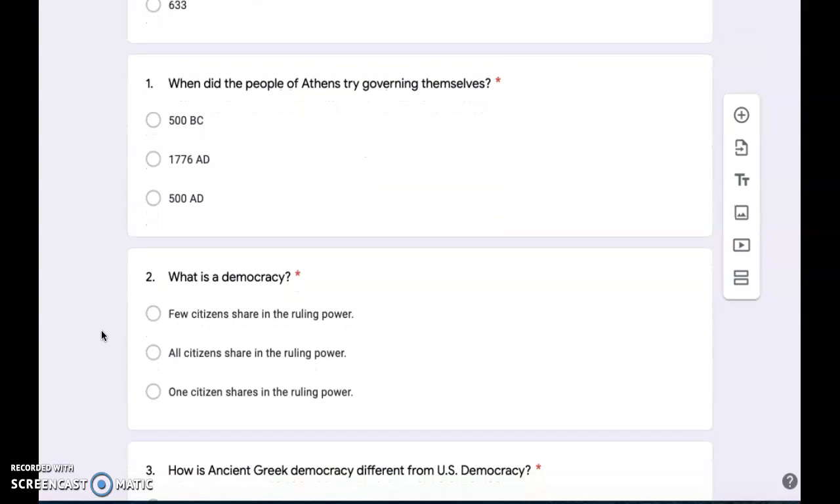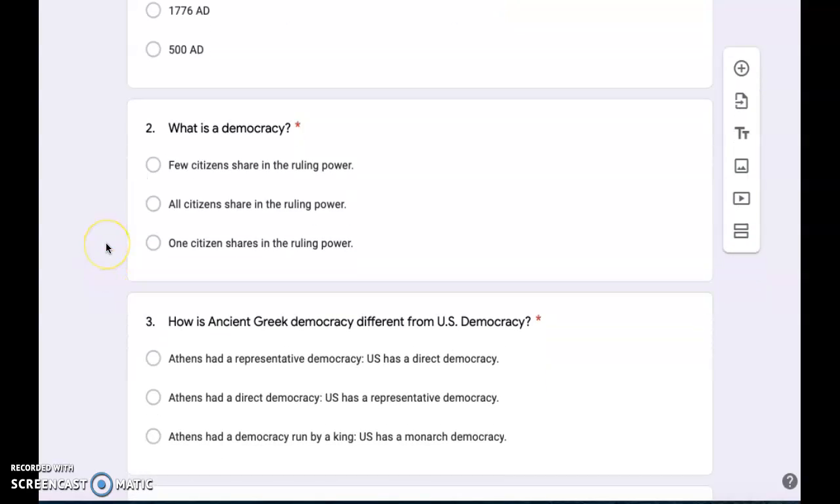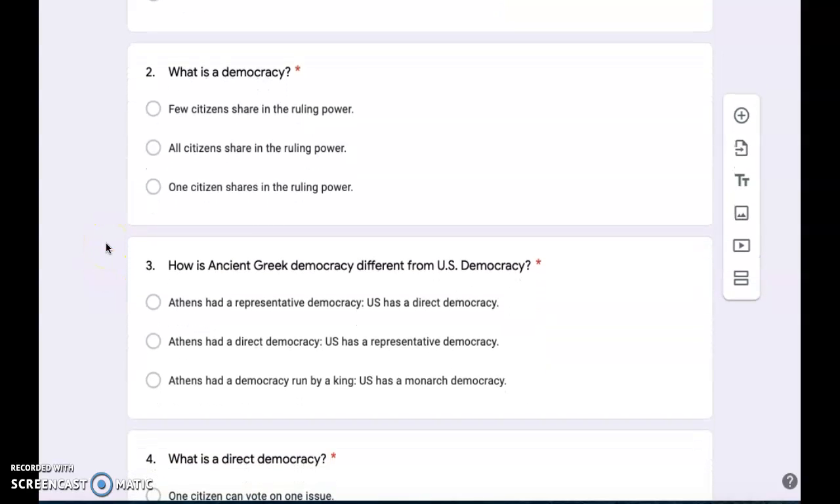Number 1. When did the people of Athens try governing themselves? 500 BC, 1776 AD, or 500 AD? Number 2. What is a democracy? Few citizens share in the ruling power, all citizens share in the ruling power, or one citizen shares in the ruling power.